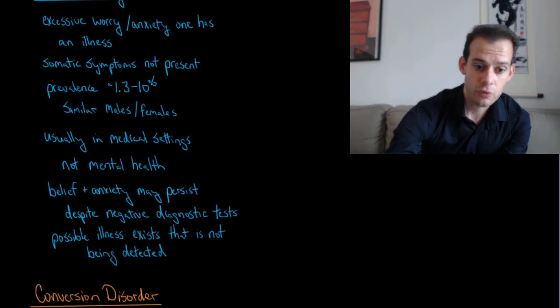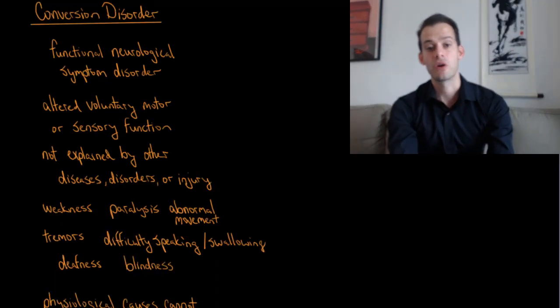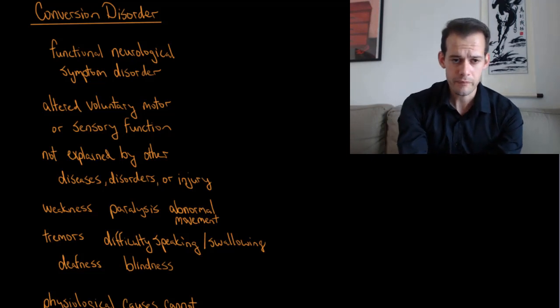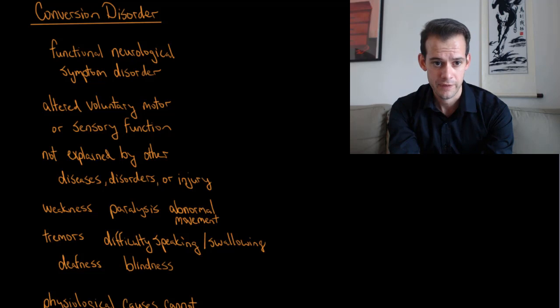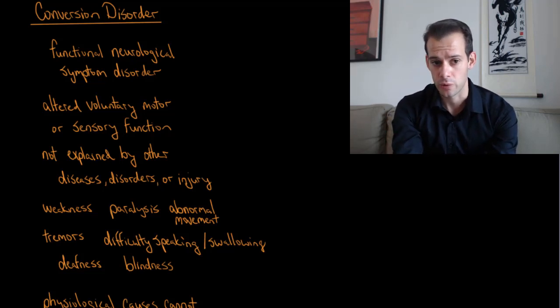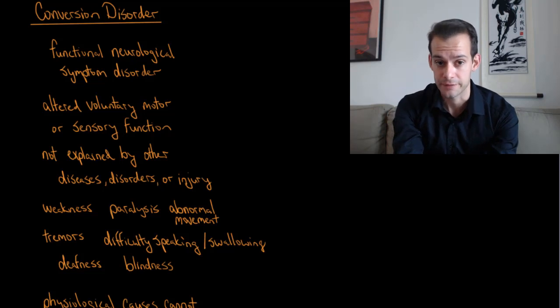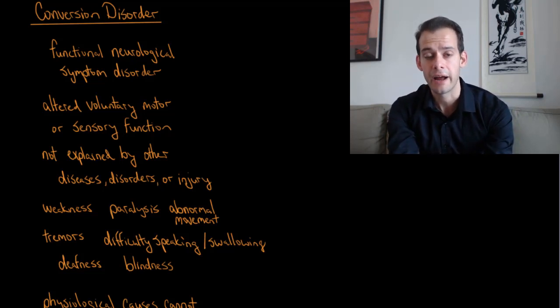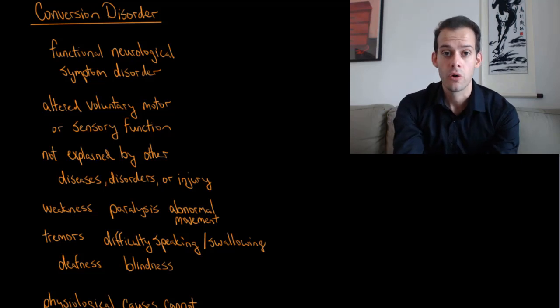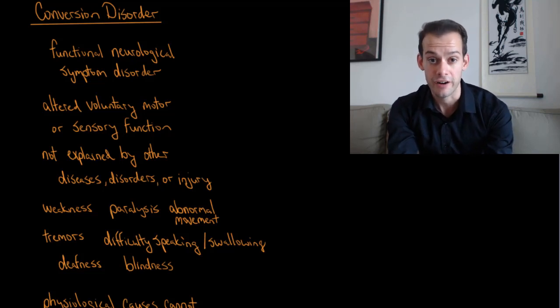Now, the last disorder that we'll look at in this category of somatic symptoms and related disorders is called conversion disorder. And this is also known as functional neurological symptom disorder. And so what we see in conversion disorder is altered voluntary motor or sensory function. And this is an alteration that can't be explained by other diseases, other disorders, or some injury. In other words, we don't have a physiological explanation for this change in function.